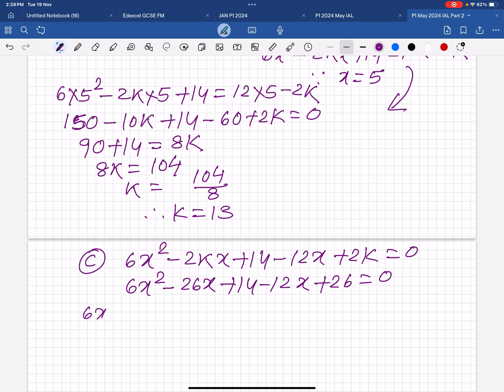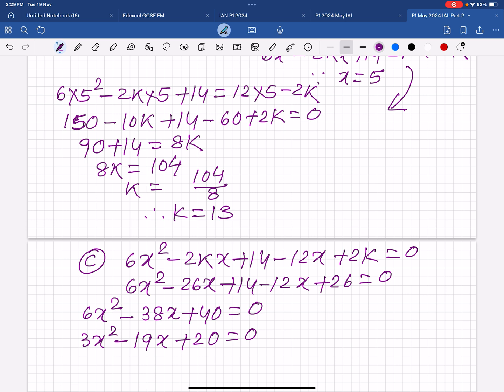So this is 6x squared minus 38x plus 40 equal to 0. Divide by 2. So 3x squared minus 19x plus 20 equals 0. Now factorize, using the calculator also you can.